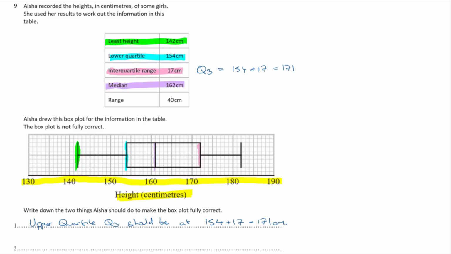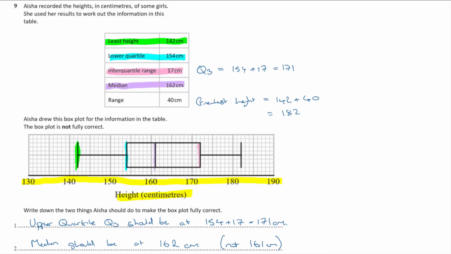So median should be at 162 centimeters and not 161 centimeters as she's drawn it. Okay. Now, what's the last thing she did here? Range is 40 centimeters. Is that correct? The greatest height then should be at 142. The least height plus the range, that's 182. Now, actually, that is correct.